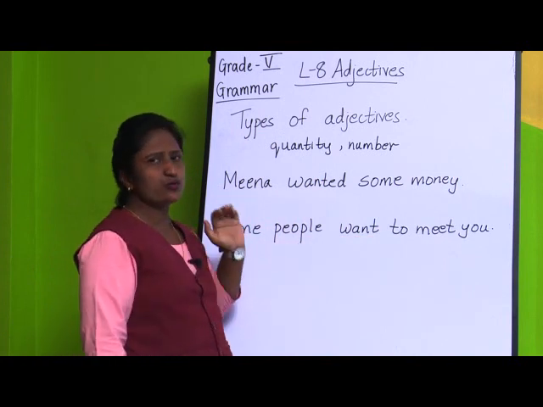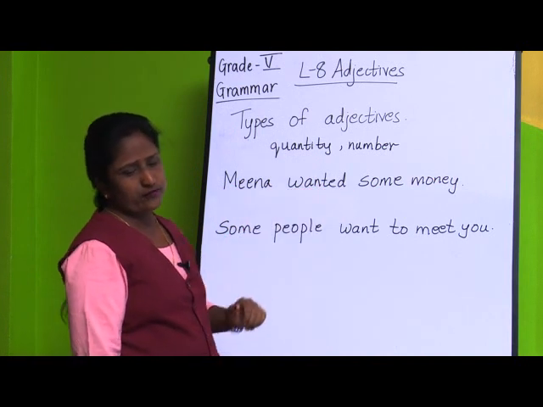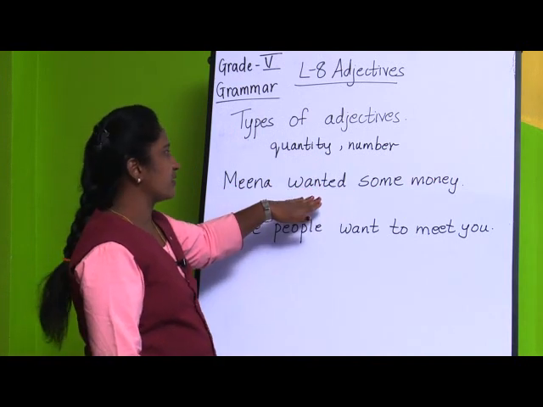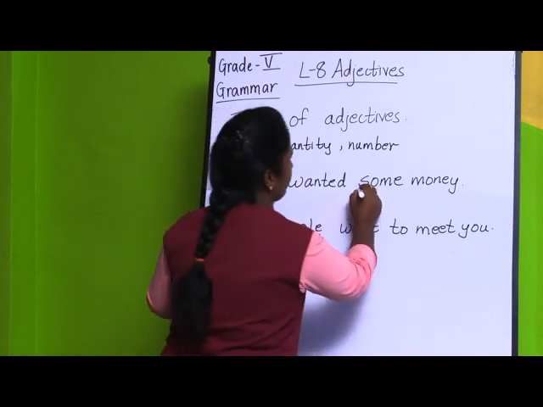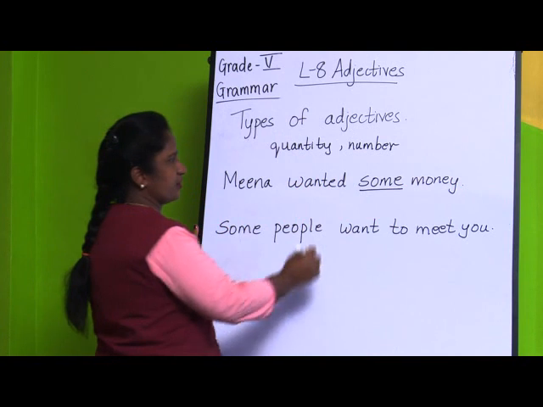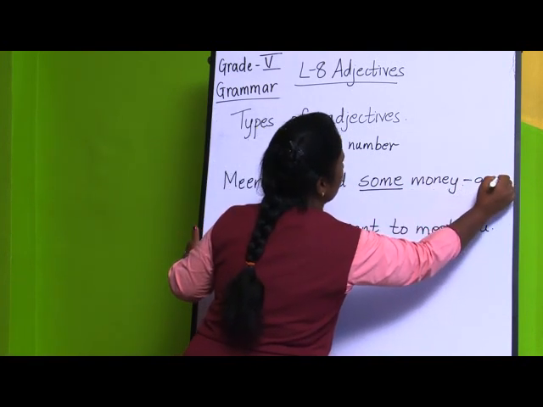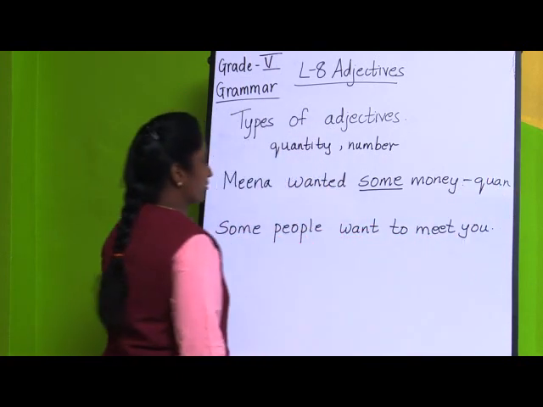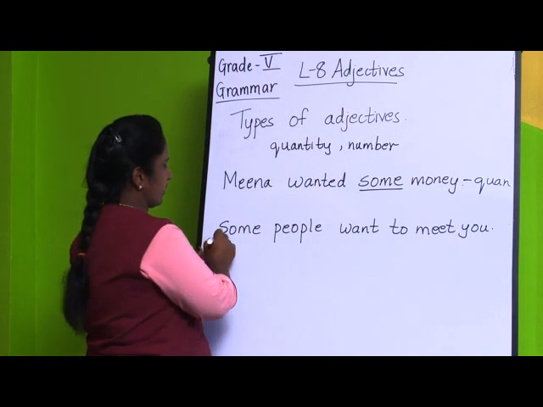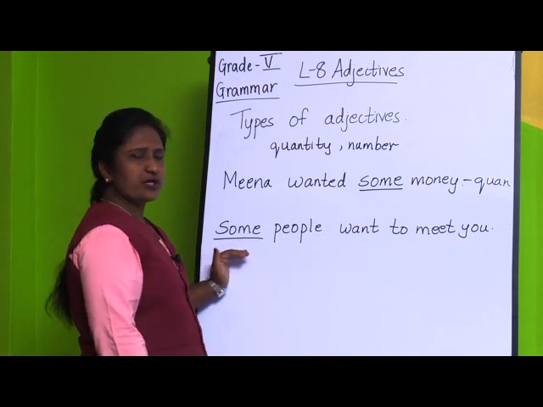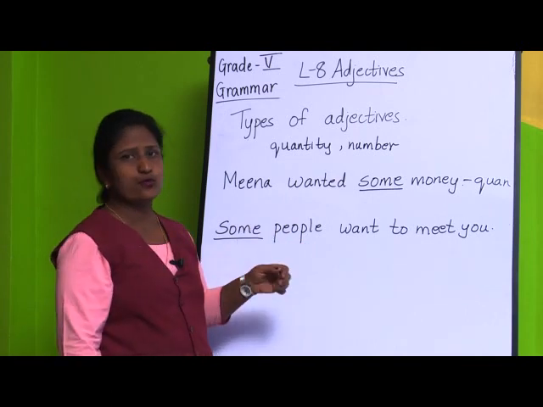Now, if you ask the question for the first sentence, how much money Meena wanted, she wanted some money. How much? Here it is an adjective of quantity. But in some people want to meet you, here also the adjective is some. How many people want to meet you? Some people.